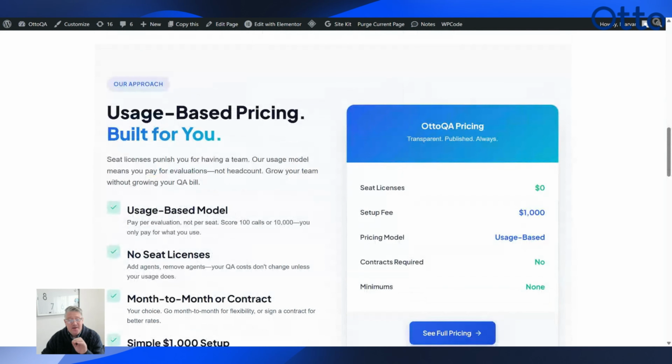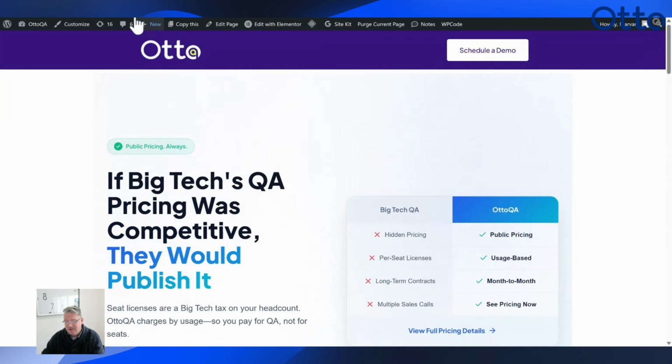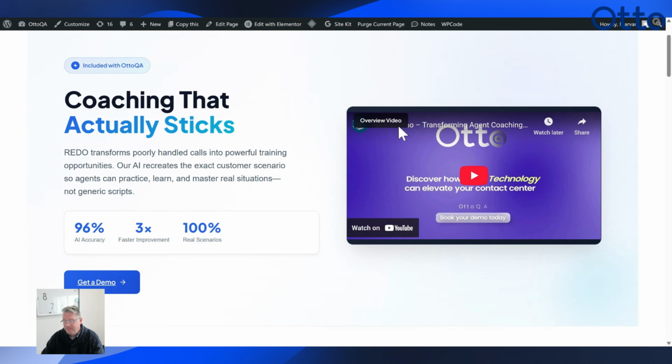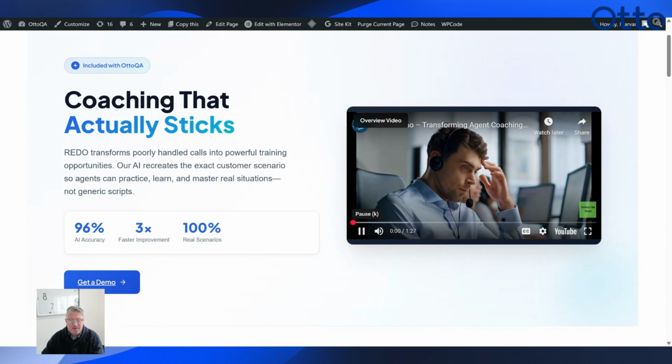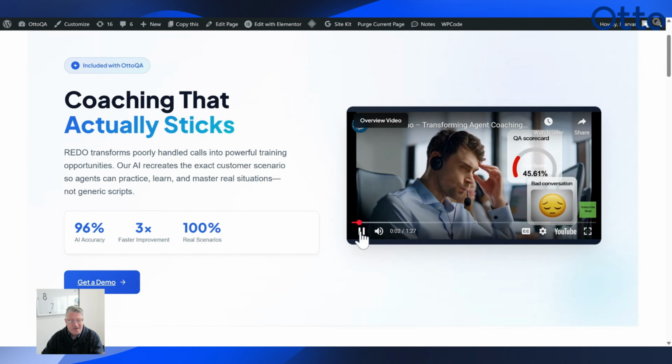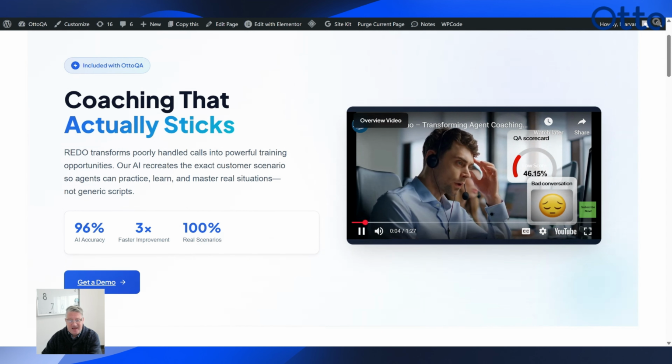Now, again, this kind of looks a little cookie cutter, but it doesn't have to be, right? You can tell it, hey, I don't like that design at all. Here's a website that I really like. It will literally come close to copying whatever that is, right? We have another one. We said, hey, we have a new tool called Redo. Create a landing page just for that. Boom. Right? Bad calls happen, but what if your agents could redo mistakes instantly? That's where it's live.